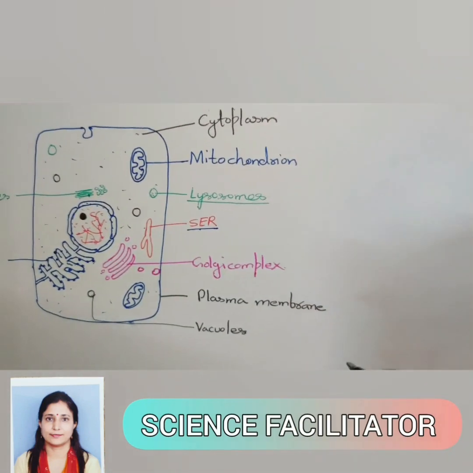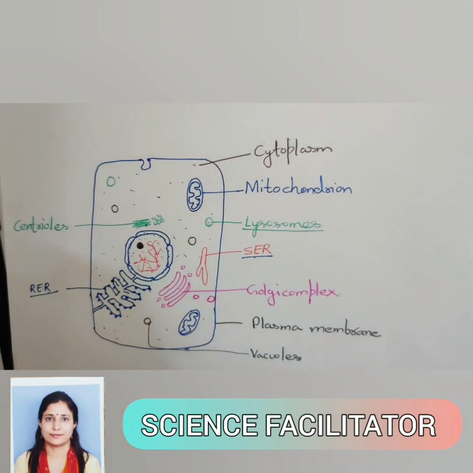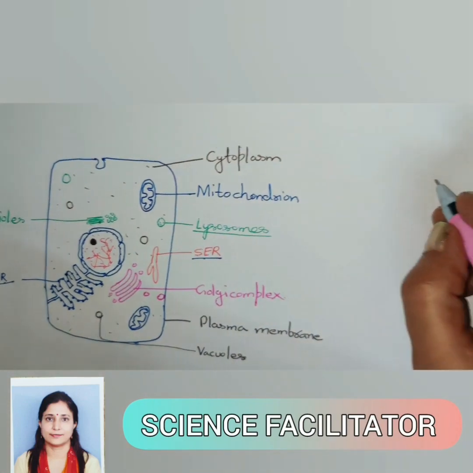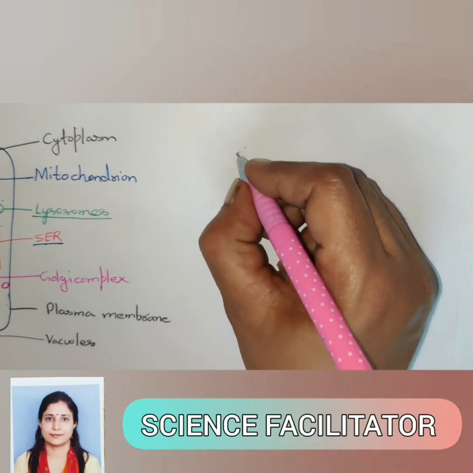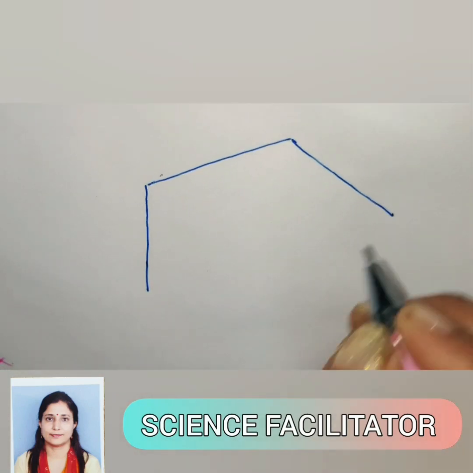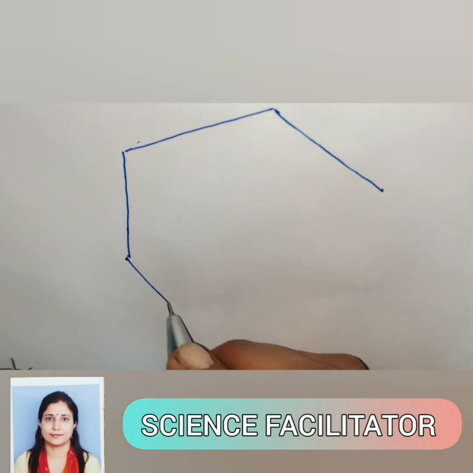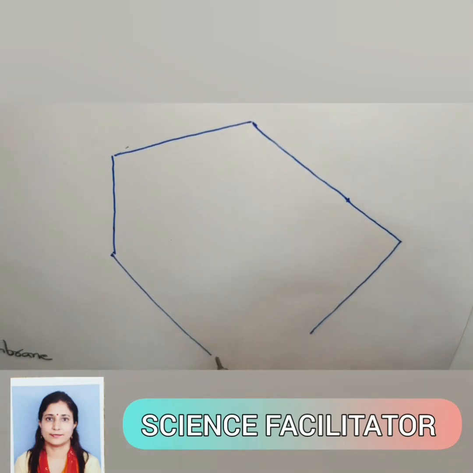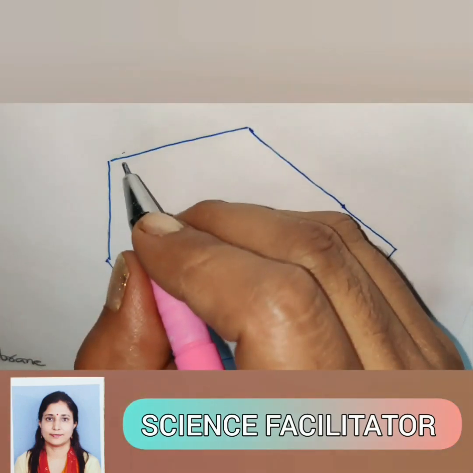Now let's discuss the structure of the plant cell. As I had already told, in case of plant cell, the outermost boundary is known as the cell wall.